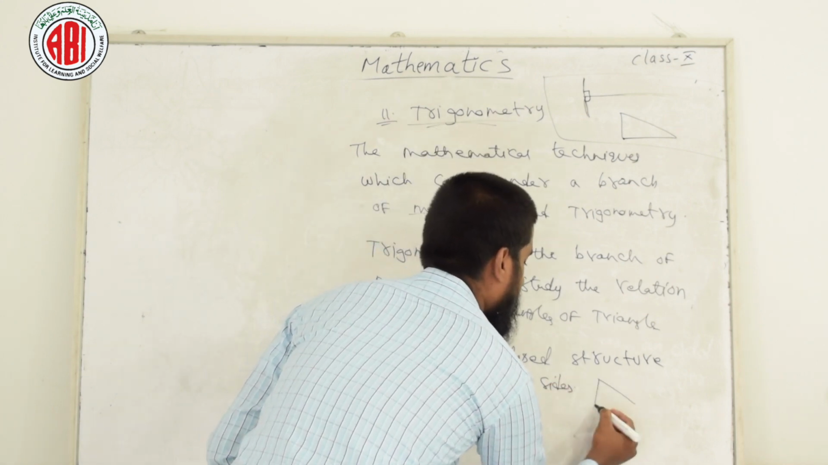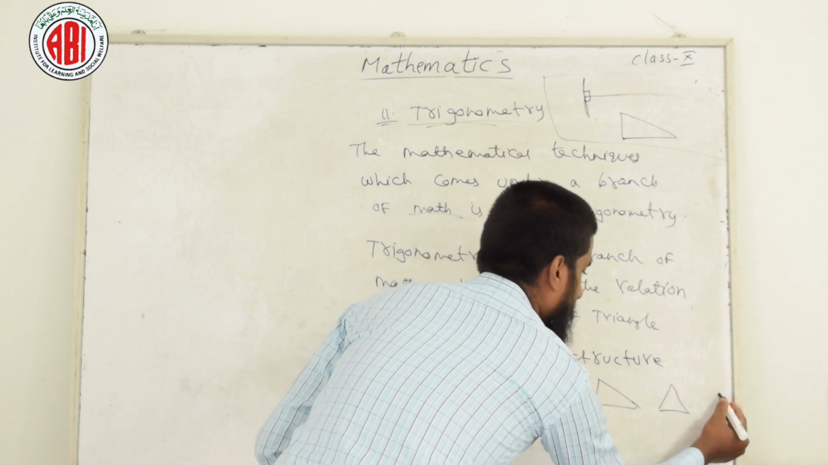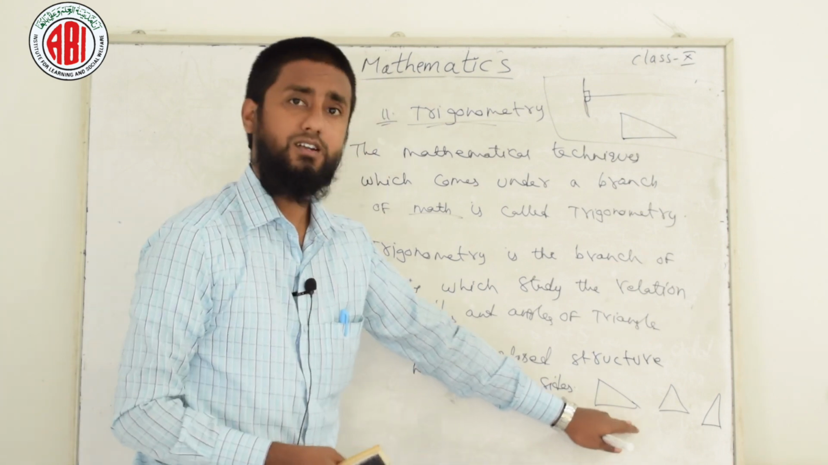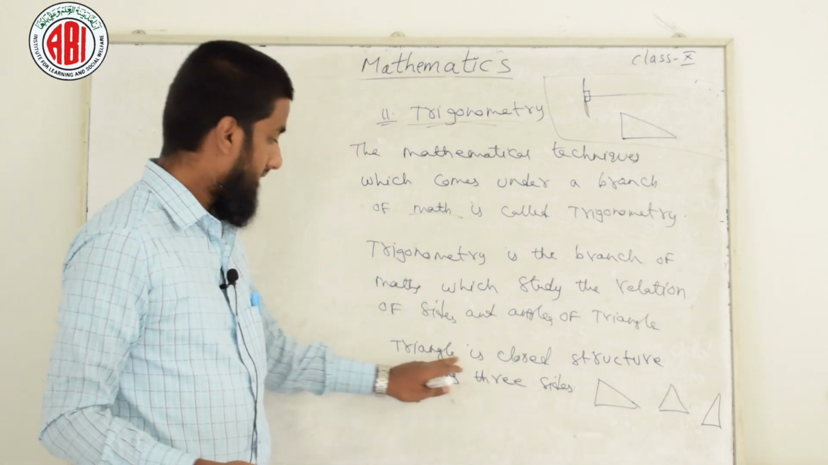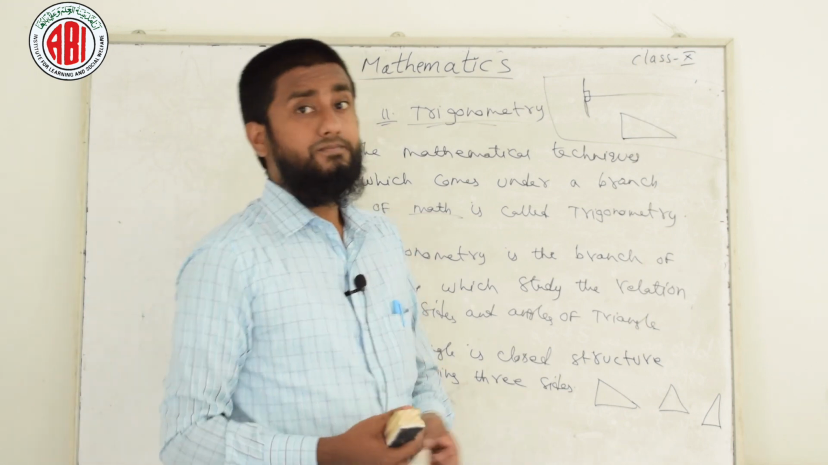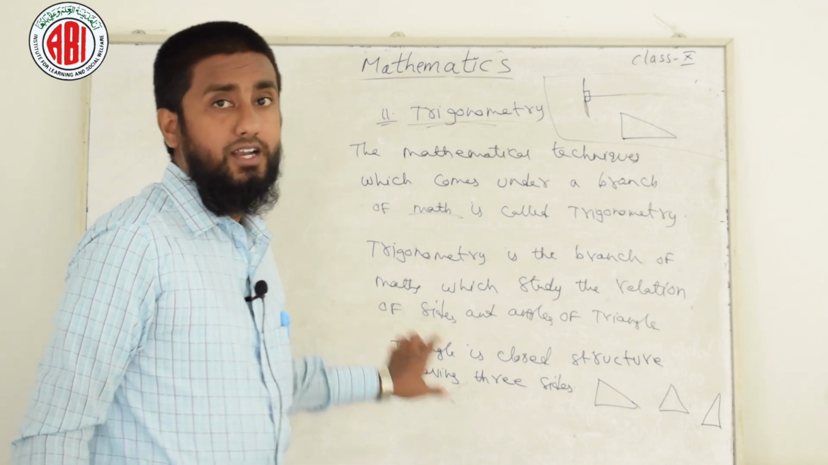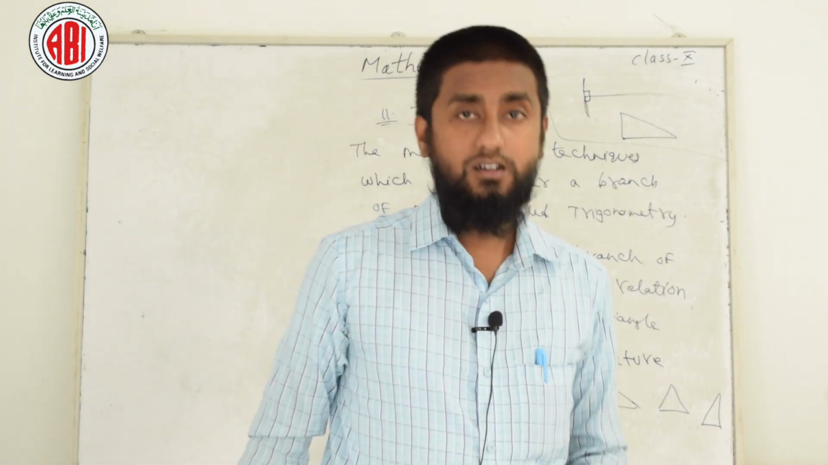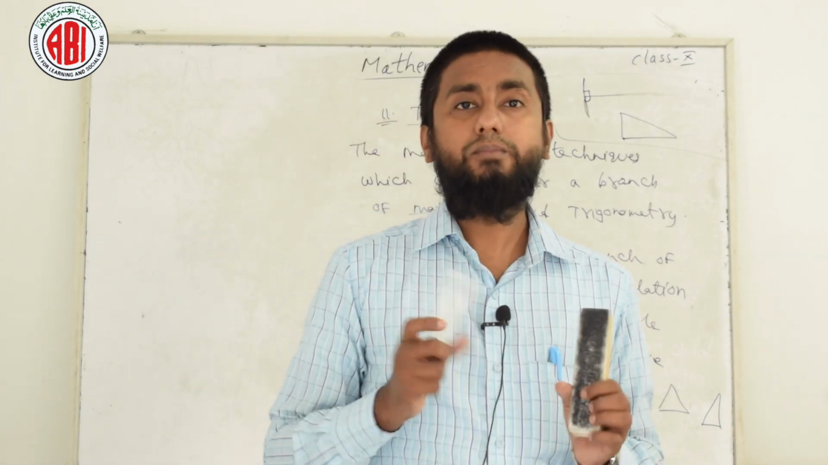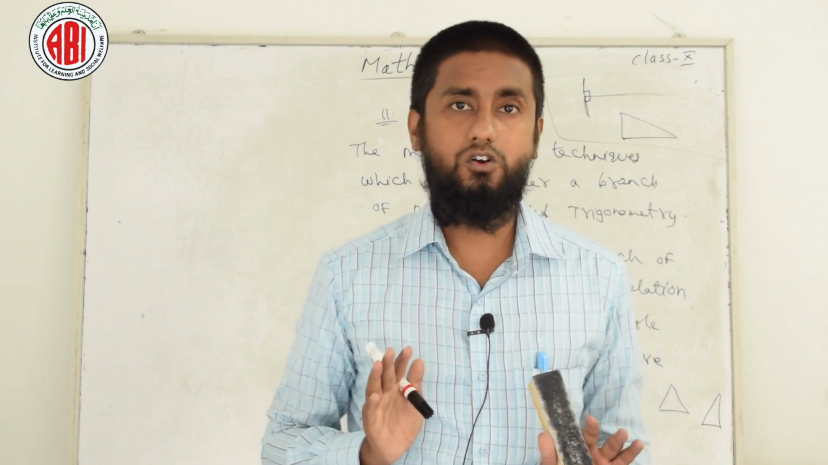Diagrammatically you can see this is a triangle, this is also a triangle, and this is also a triangle. I know the structure is somewhat small, but you can see it on screen. A triangle is a closed structure having three sides. If you want, you can write the definition of a triangle. There are many kinds of triangles, but in trigonometry we mainly deal with right angle triangle figures. Okay, you got it.